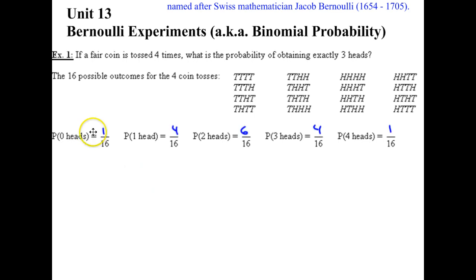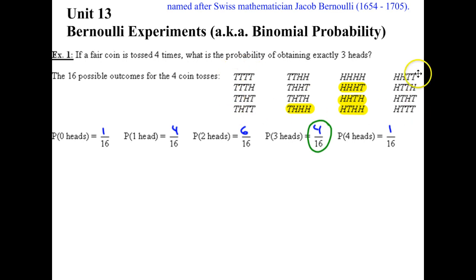Okay, so hopefully you filled in the following numbers. And the one we're particularly interested in is 3 heads. The ones that were 3 heads happen 4 times. Now what we're going to try to do is determine the probability without using all this sample space.